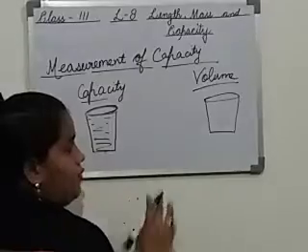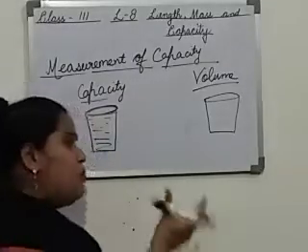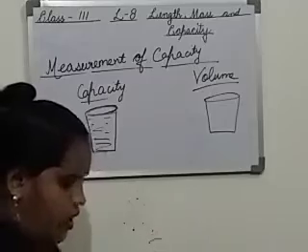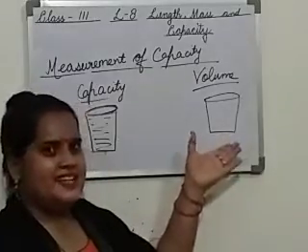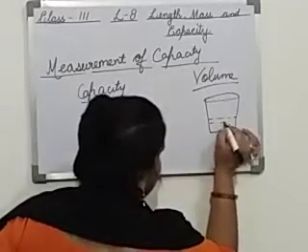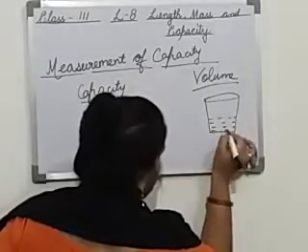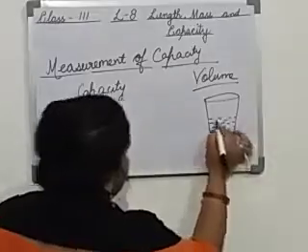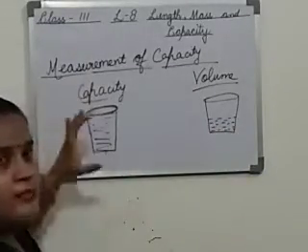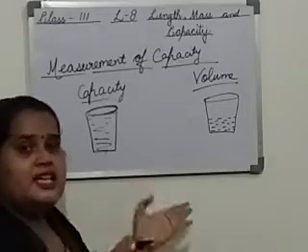Okay. What is the volume? How much liquid is in this glass? That is the volume. How much liquid is present in this glass? This is the volume. Suppose the liquid is only this much. Listen to me very carefully. Capacity means the total amount of liquid which can come in the container.